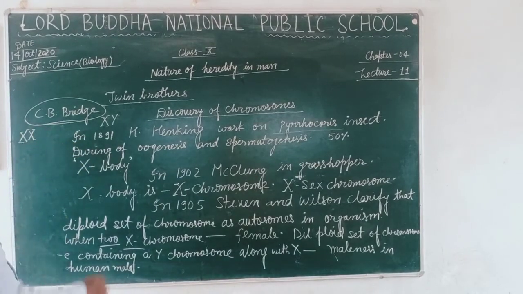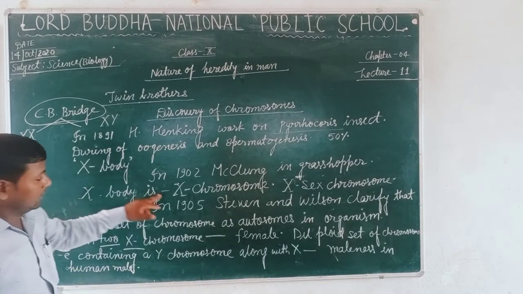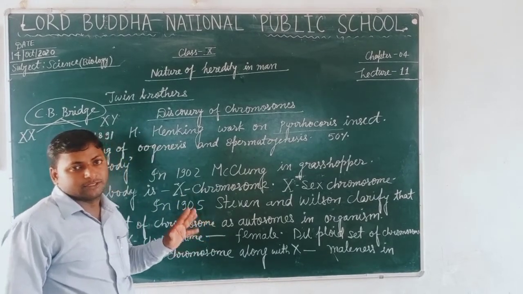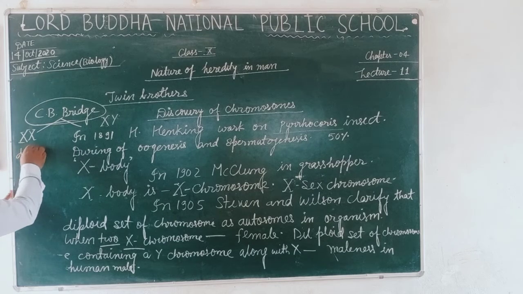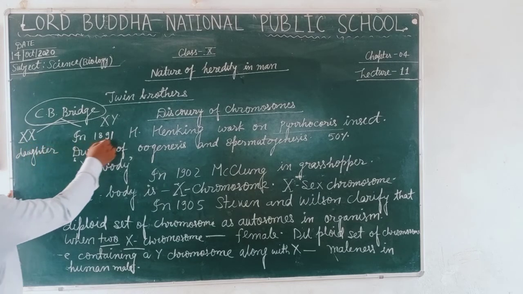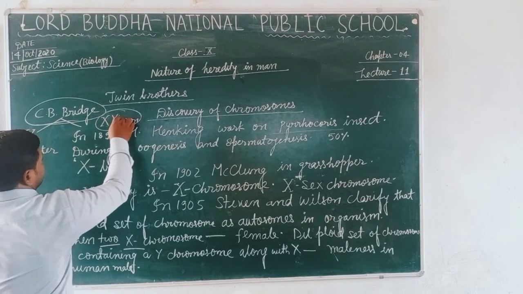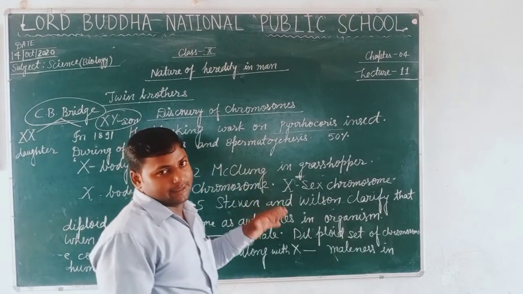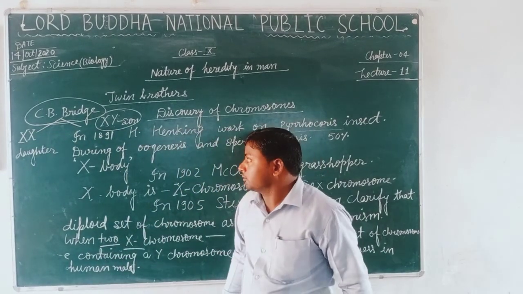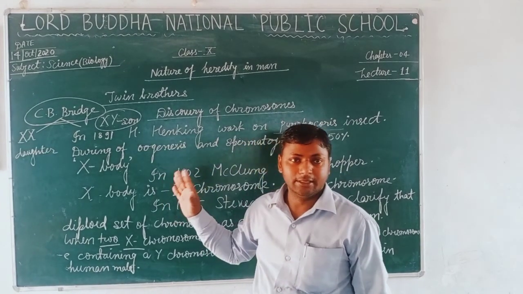This led to the discovery of sex determination by the X and Y chromosomes. Yes, students, the presence of XX chromosomes confirms the individual as daughter, and the presence of XY chromosomes confirms the individual as a male child, or you can say son. More about sex determination we will discuss in the next video lecture.